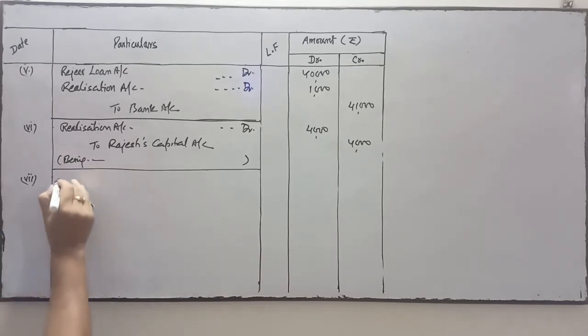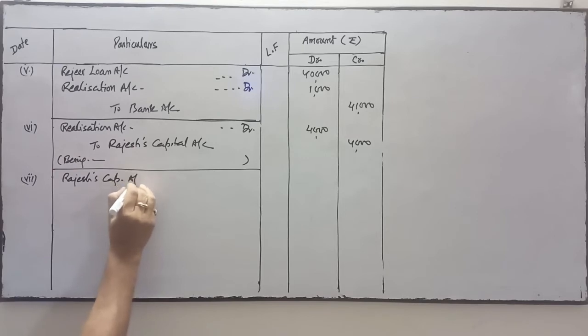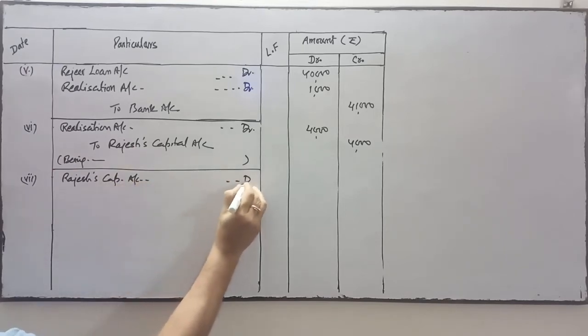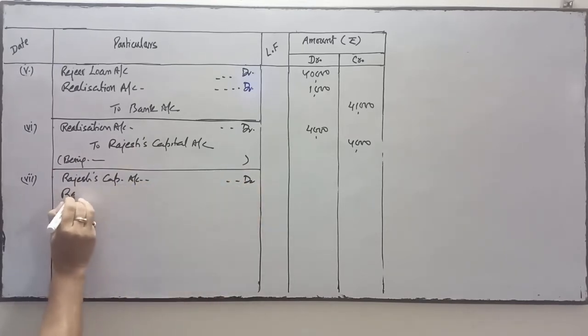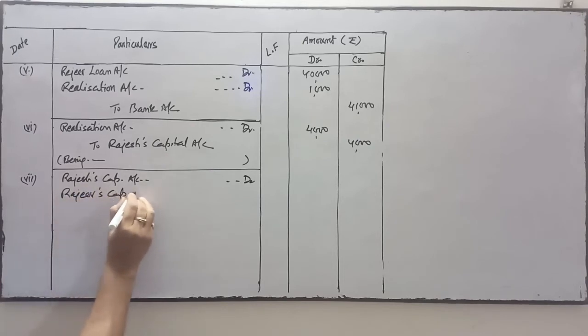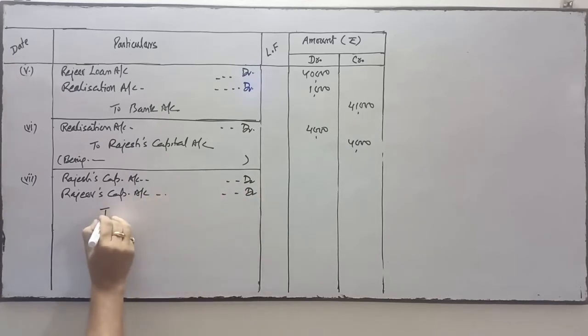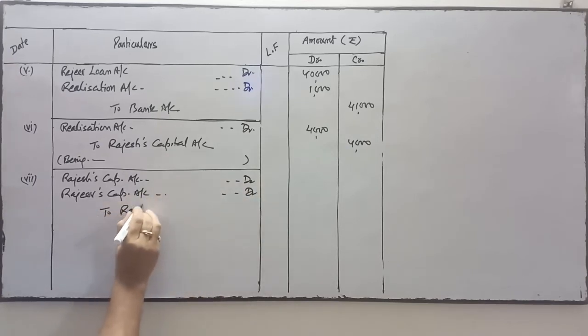One is Rajesh capital account debit. Second, Rajiv capital account debit, to realization account.